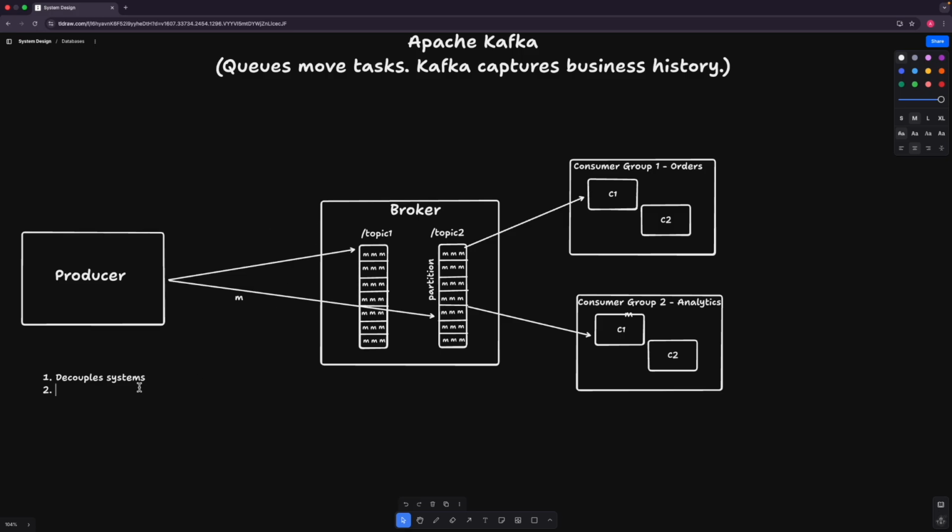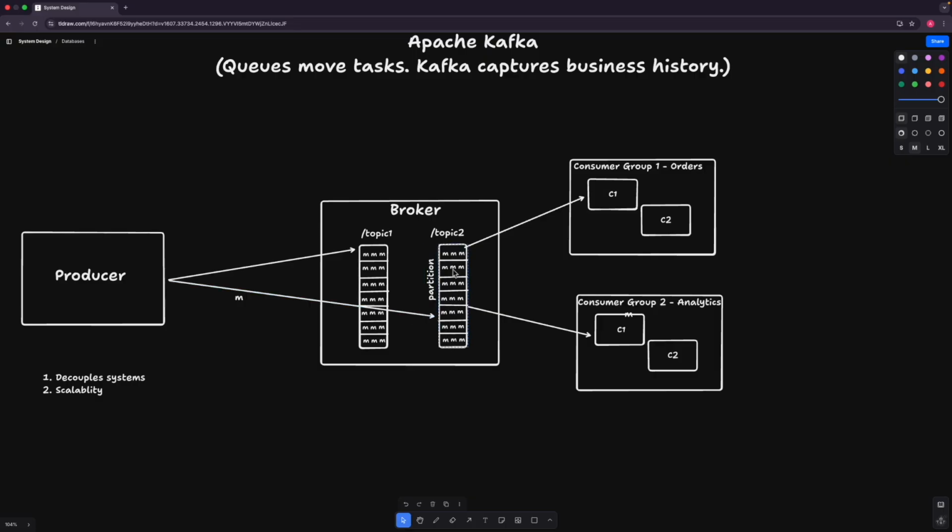Next we have scalability. That's another very major advantage, and that's why it is so popularly used in the industry. How does it achieve scalability? That is because of the creation of partitions within the topic. When we have multiple partitions within one topic, the messages incoming to the broker are distributed among the partitions.